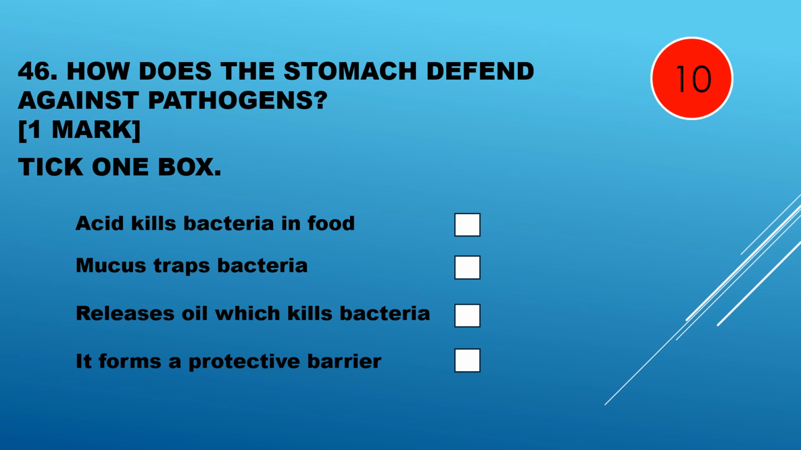Question 46. How does the stomach defend against pathogens? Acid kills bacteria in food, mucus traps bacteria, releases oils which kills bacteria, it forms a protective barrier. Stomach contains acid which kills bacteria in food.